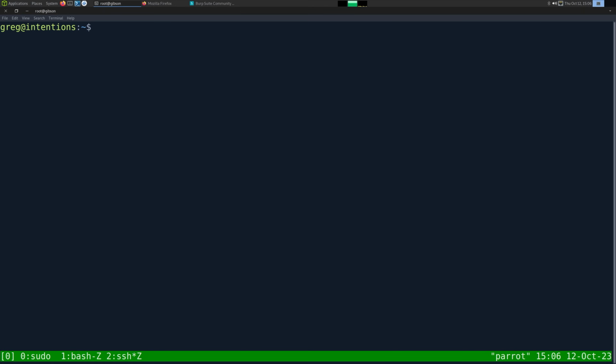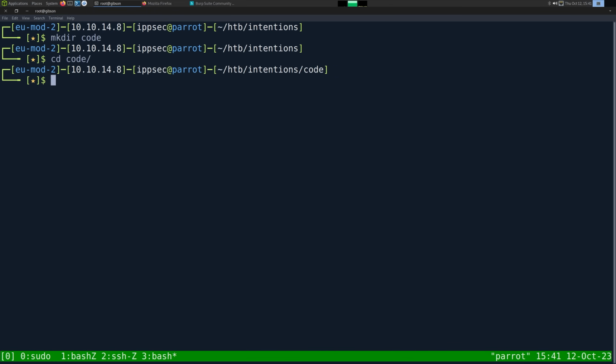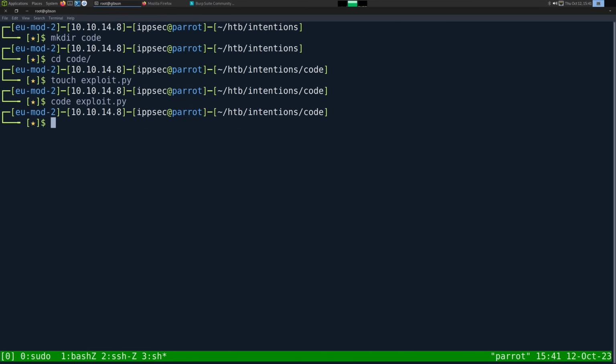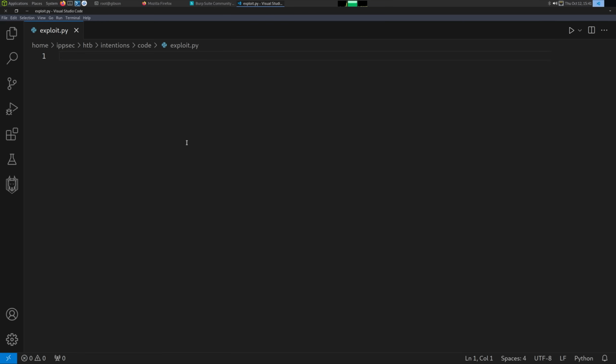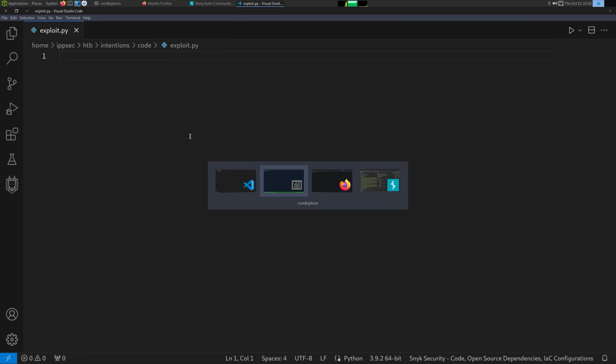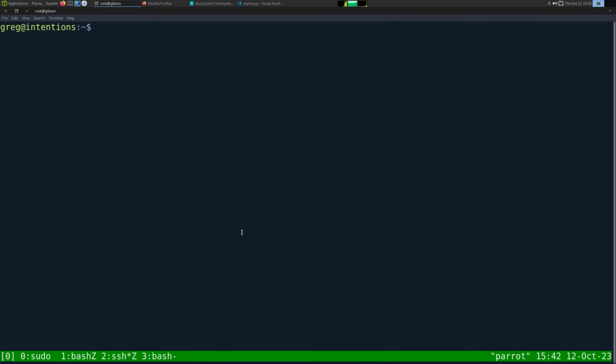So let's create a Python script to automate this. Let's make a directory called code, and then our script will just be exploit.py, and let's open that up in Visual Studio Code. The very first thing we're going to want to do is make sure we can capture the output and know what happens when we succeed. There's 2 ways we can do it.